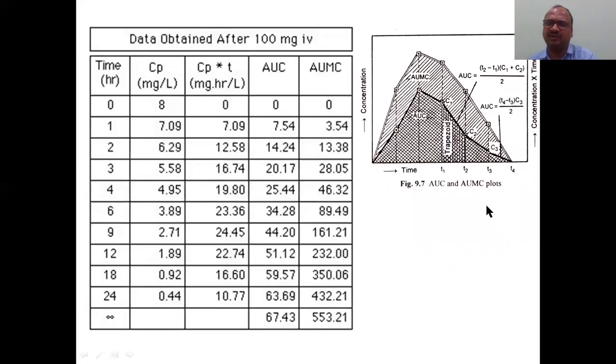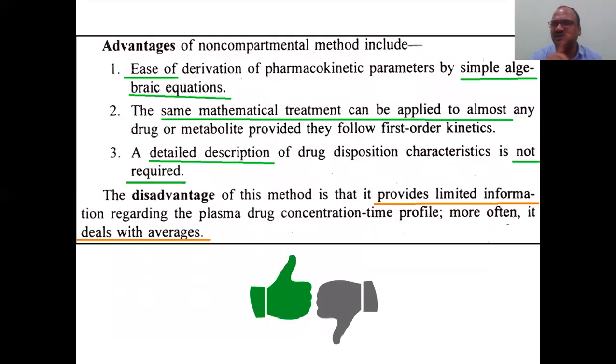So now automatically what will happen? AUMC divided by AUC, you will get MRT, mean residence time. That's it. MRT is nothing but the non-compartment model. Non-compartment model, MRT. Mean residence time is the average time spent by the drug in the body, right from absorption to elimination.